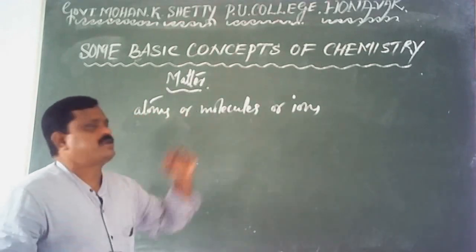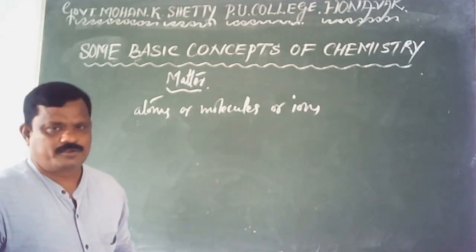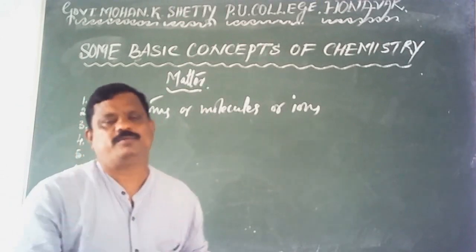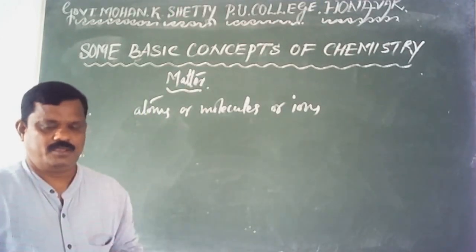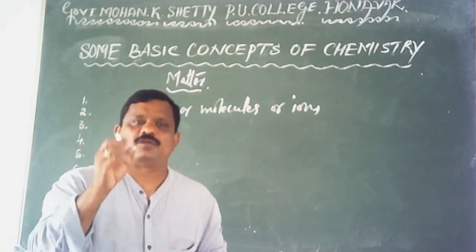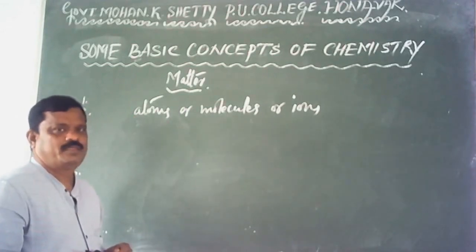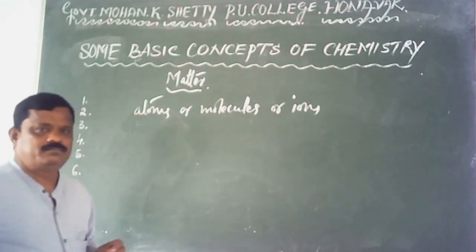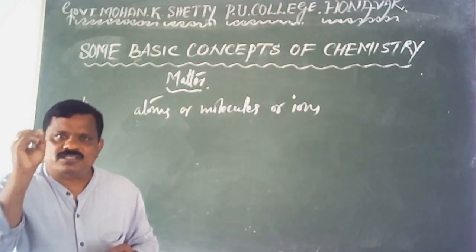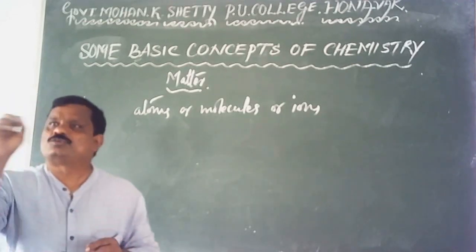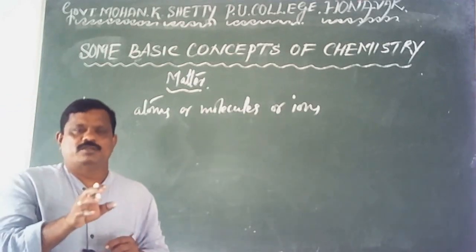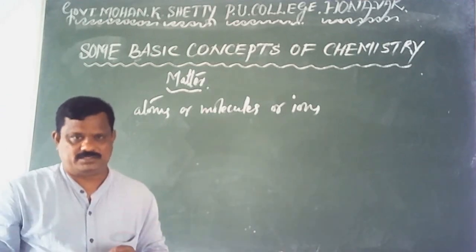Atoms, molecules and ions are familiar to you. What is an atom? It is the smallest unit of a matter, and we know, though it is very small, still an atom has got a complex structure. At the center of the atom, a nucleus is there. That nucleus contains protons and neutrons. Protons are positively charged, neutrons are chargeless, and electrons are found around the nucleus in various orbitals.